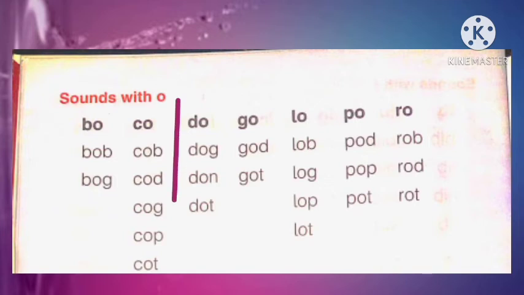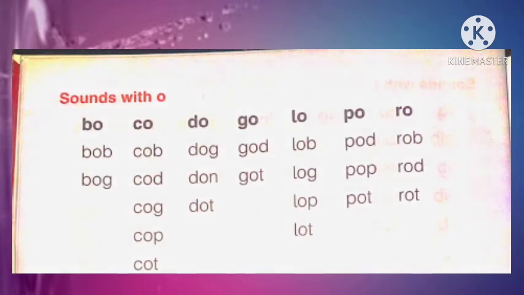Let's repeat these two columns. Do, g, dog. Do, n, don. Do, t, dot. Next column. Go, d, God. Go, t, got. So students, repeat it 1 or 2 times at your homes.